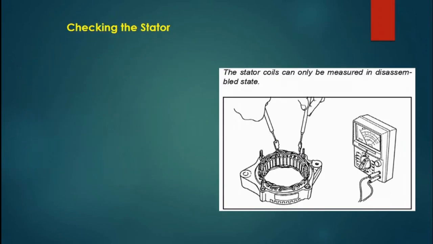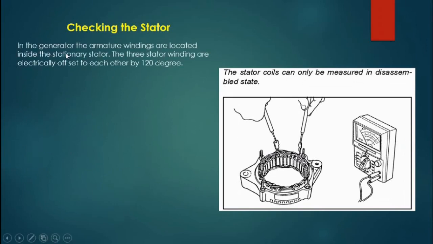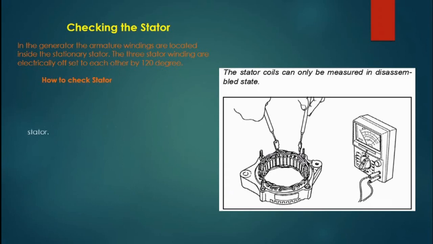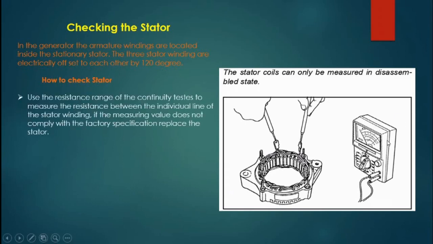Now we talk about the stator. In the generator, the armature windings are located inside the stationary stator. The three stator windings are electrically offset to each other by 120 degrees. So how can we check? Same as we check the rotor. On this multimeter, we put this knob on the resistor side and take two leads.